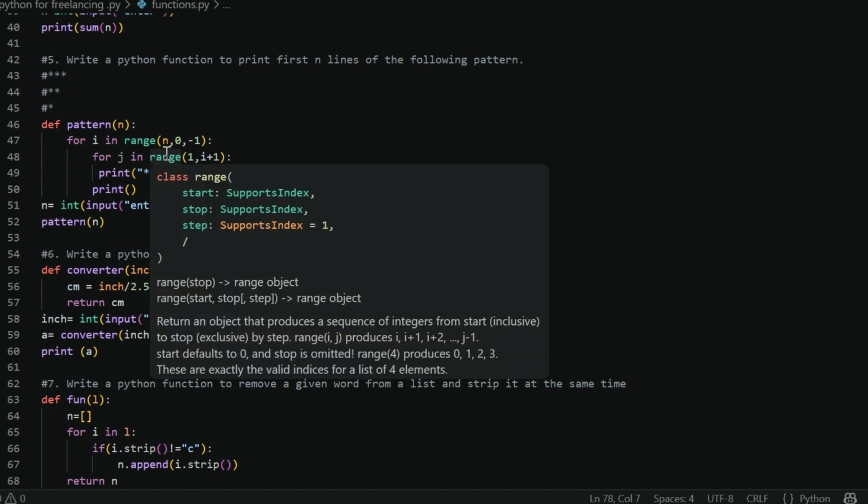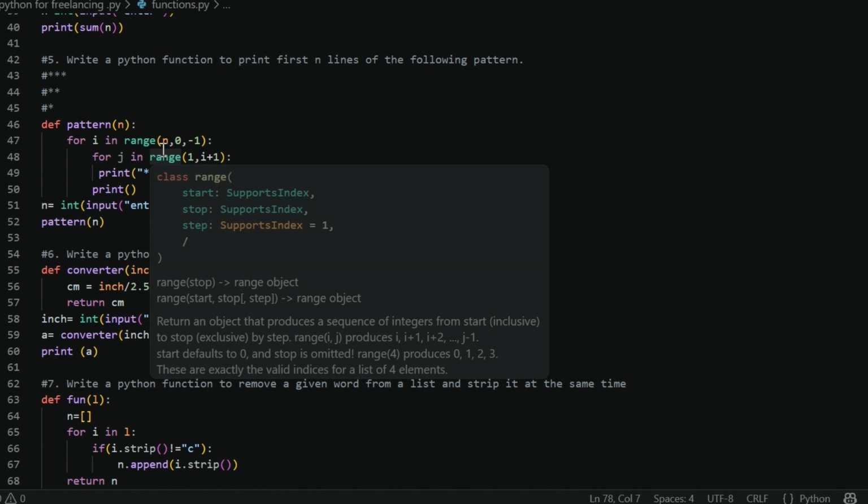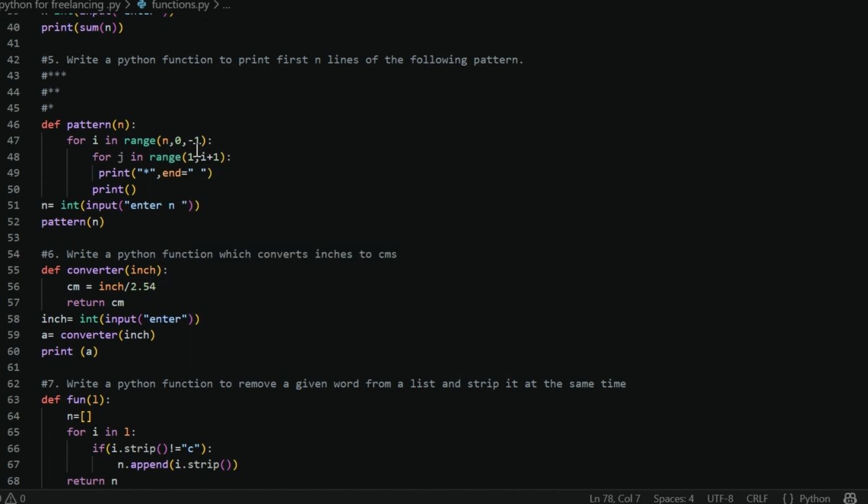From the range n to 0, whatever the user provided, let us suppose 3 is provided, then 3 to 0 with a step index of -1, then it will go in reverse and reverse the star pattern. Because step index is what? Jumping index, the difference, which means it will jump. If we don't write this, it will automatically jump +1. If we write -1, it means it is reversing.